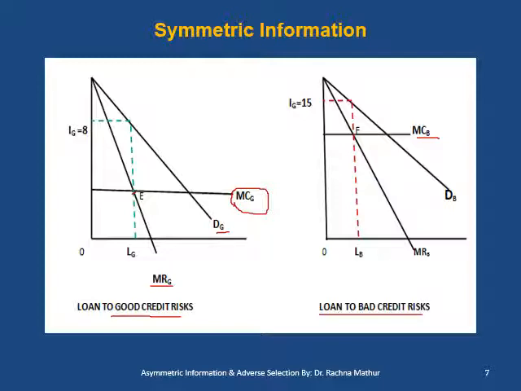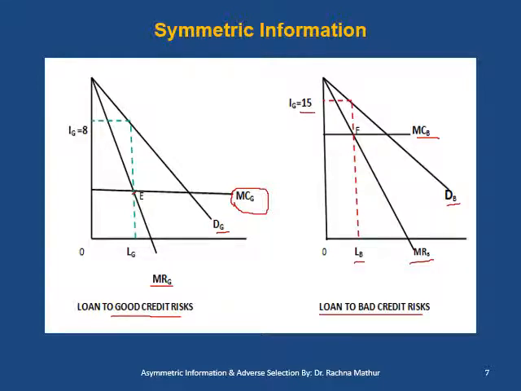Now come to the other side, the bad credit risk, where this is the demand curve for a bad credit risk borrower, this is the MR curve, and this is the marginal cost of the bad credit risk. Now the equilibrium point is F, where MC is equal to MR and MC cuts MR from below. The equilibrium point gives the equilibrium rate of interest and the loan amount.